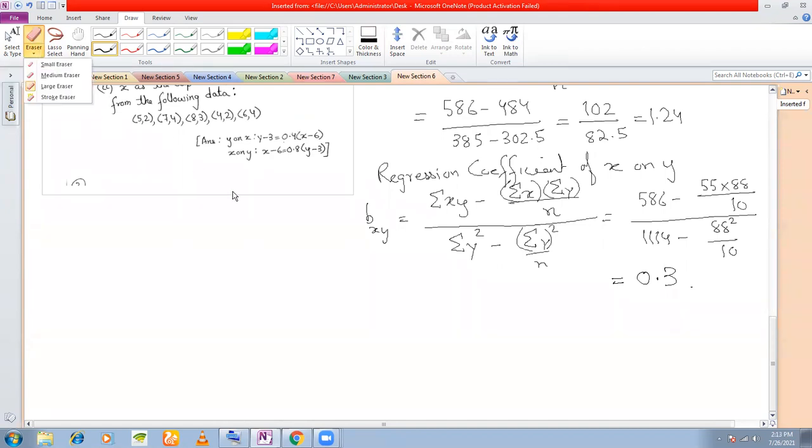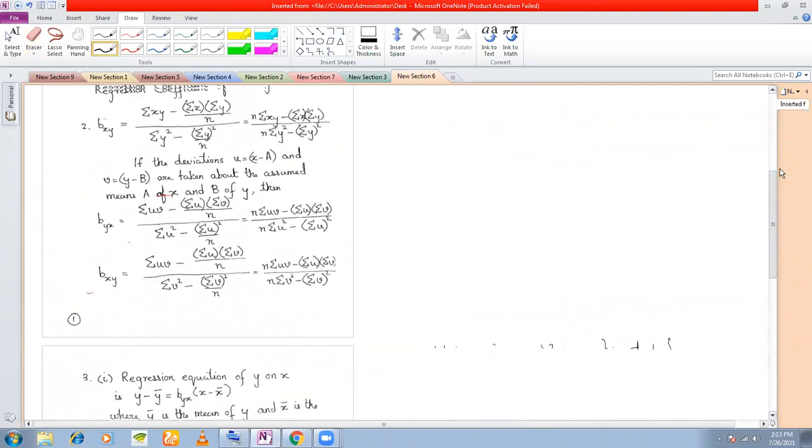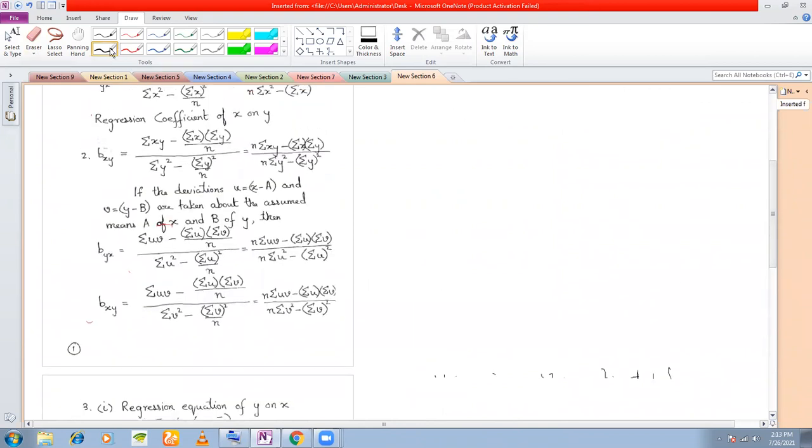So how do we use regression in practical day-to-day life? Regression is used in economics, for example with share prices in the stock market. Suppose the price of stock X is 386 and the price of stock Y is 484, and the correlation coefficient between these two stocks is say 0.7.